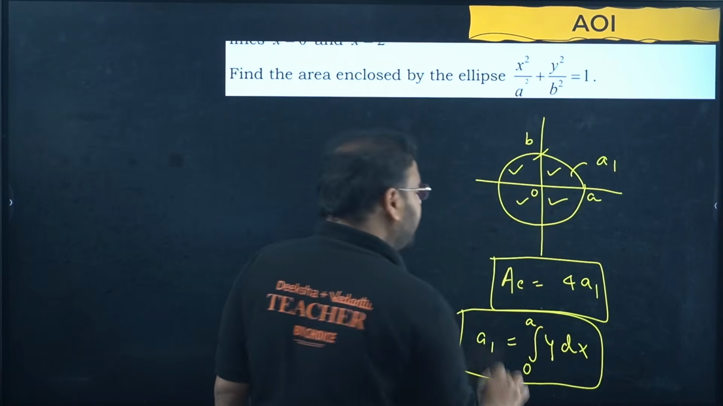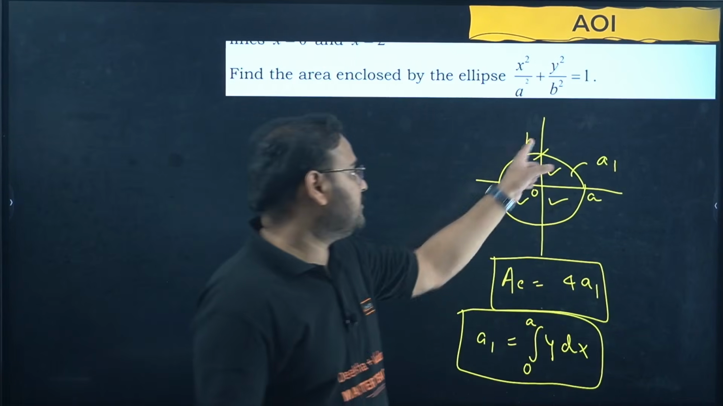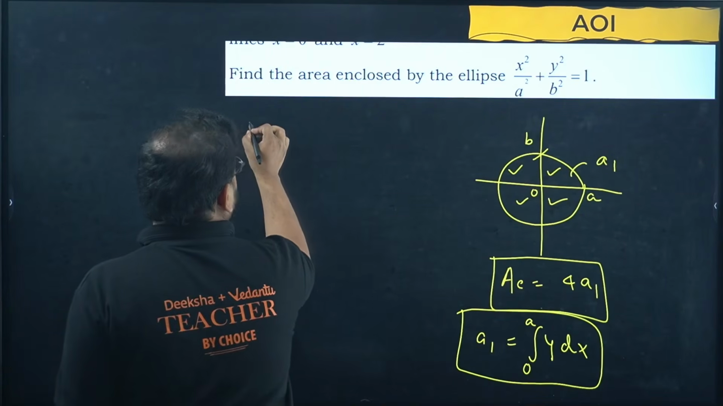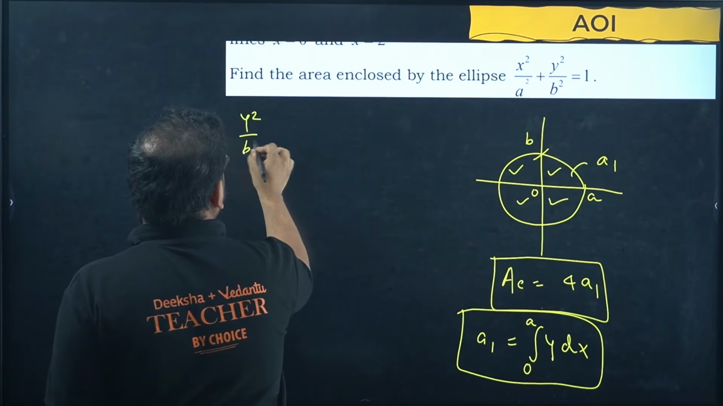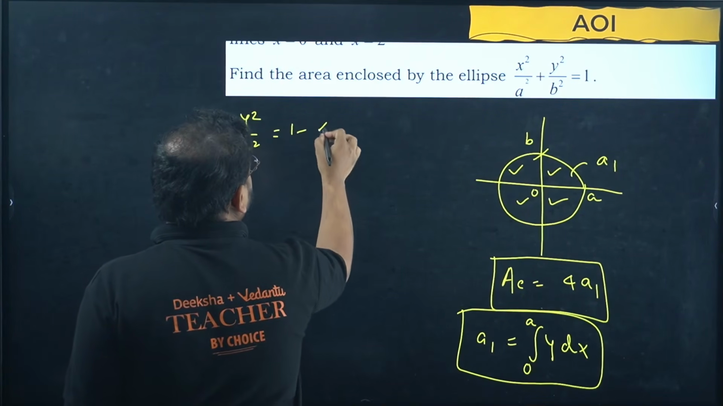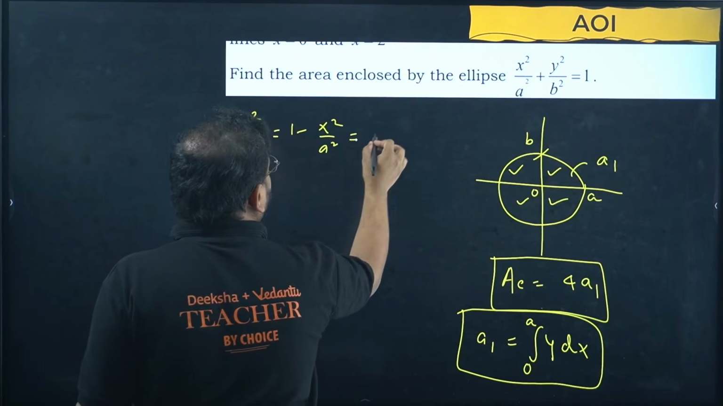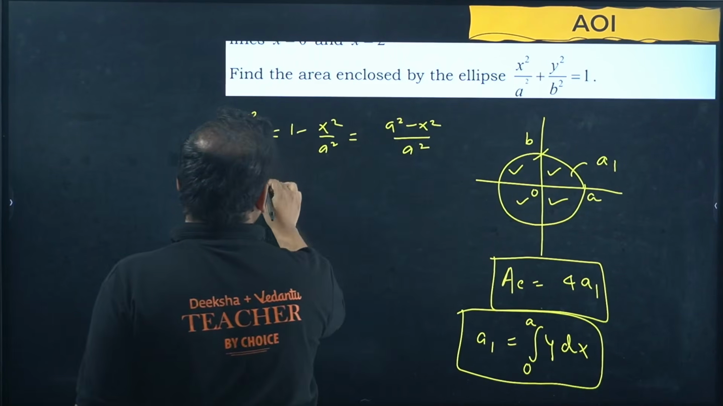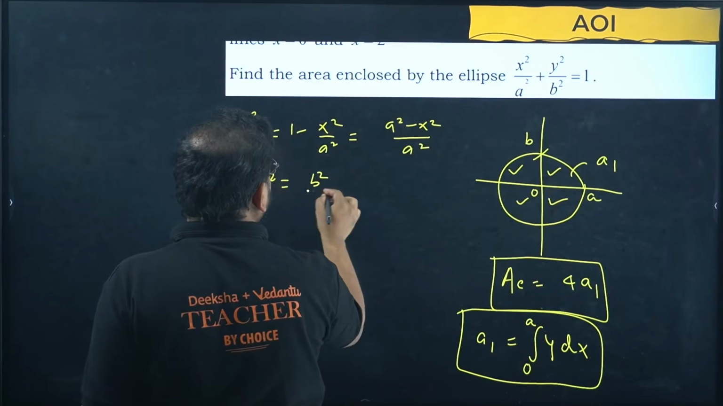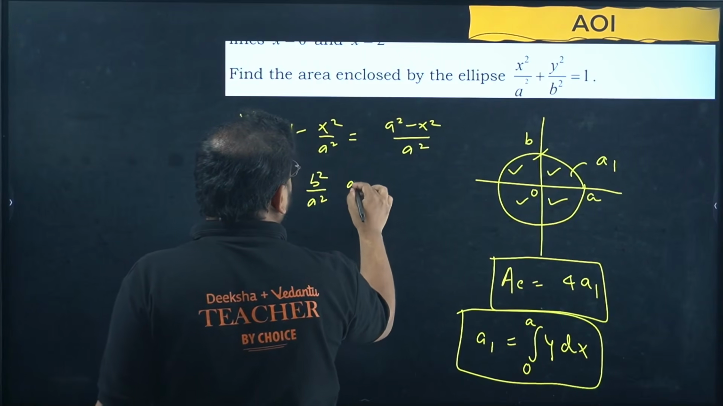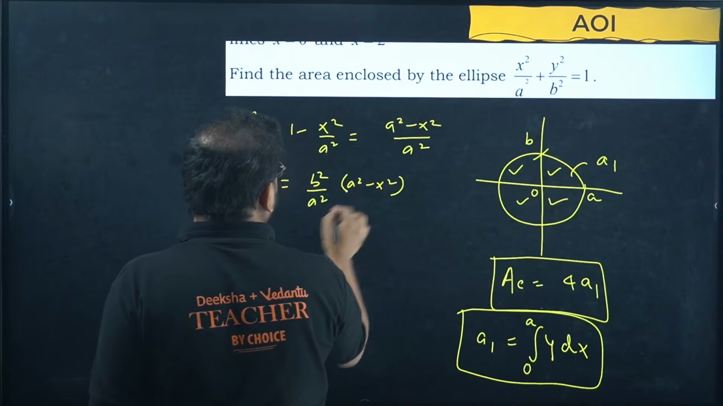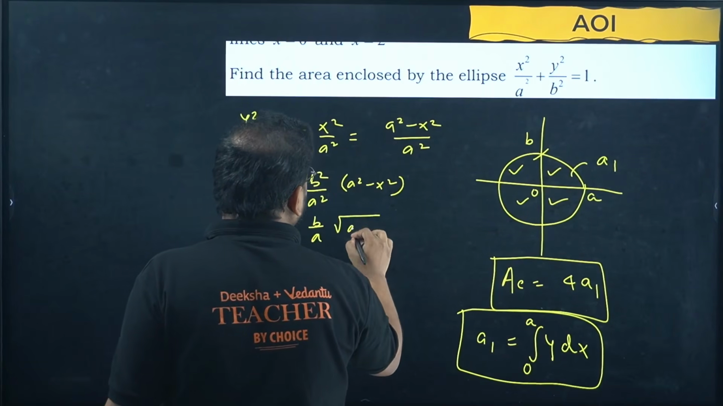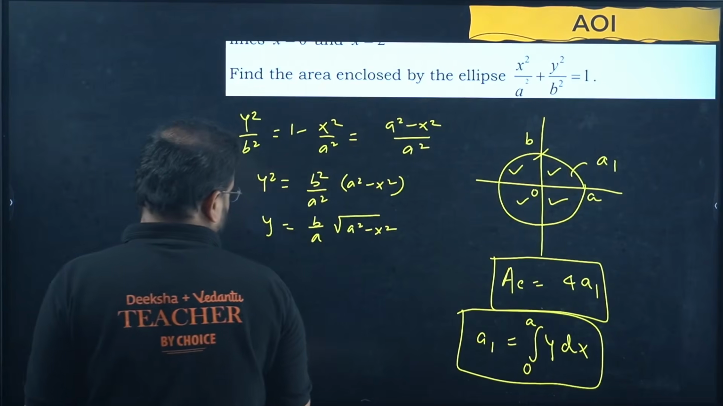Area of part 1 is given by integration of the function y, from 0 to a. How do you find y? Check from here. y square by b square equals 1 minus x square by a square, which means y square equals b square by a square into a square minus x square, which means y value is b by a root of a square minus x square, right?